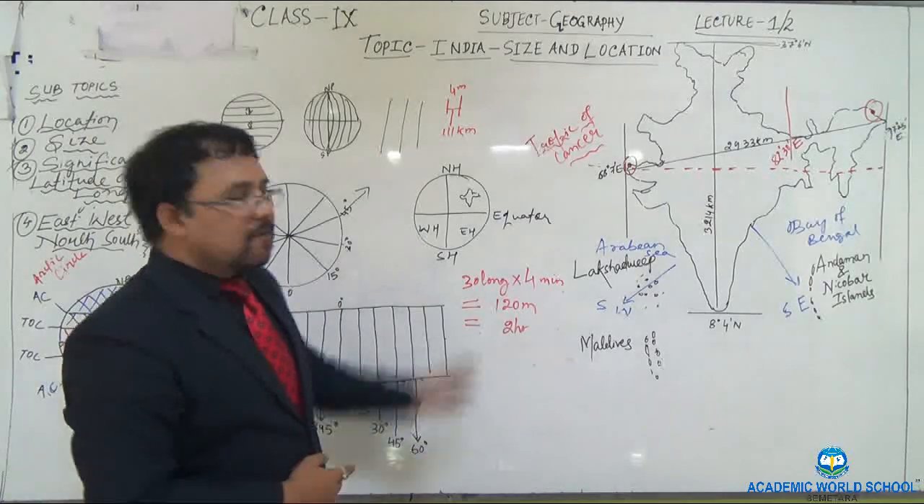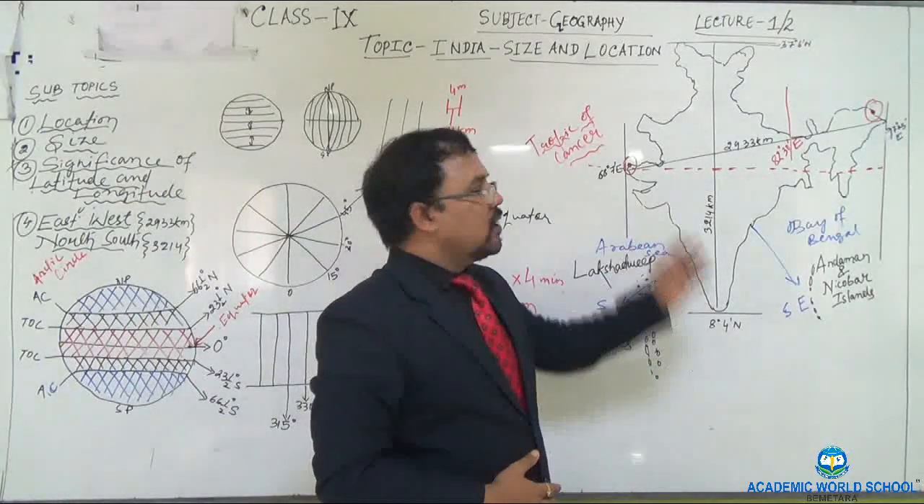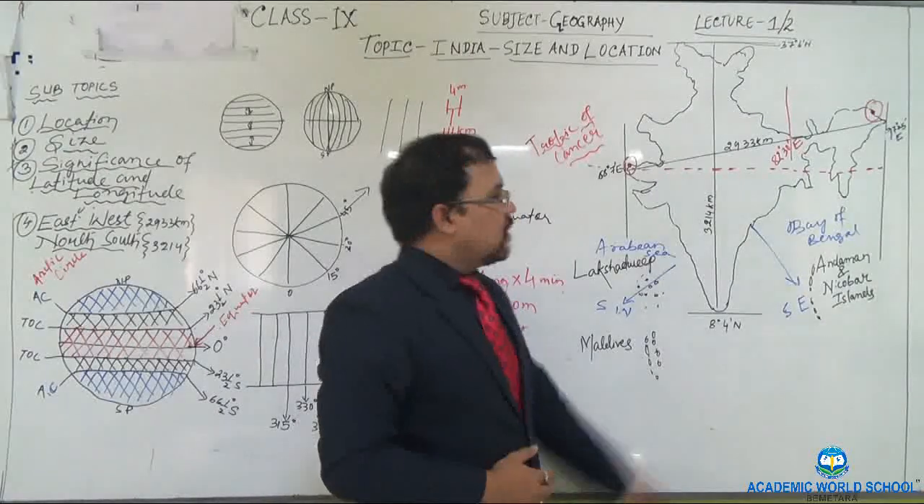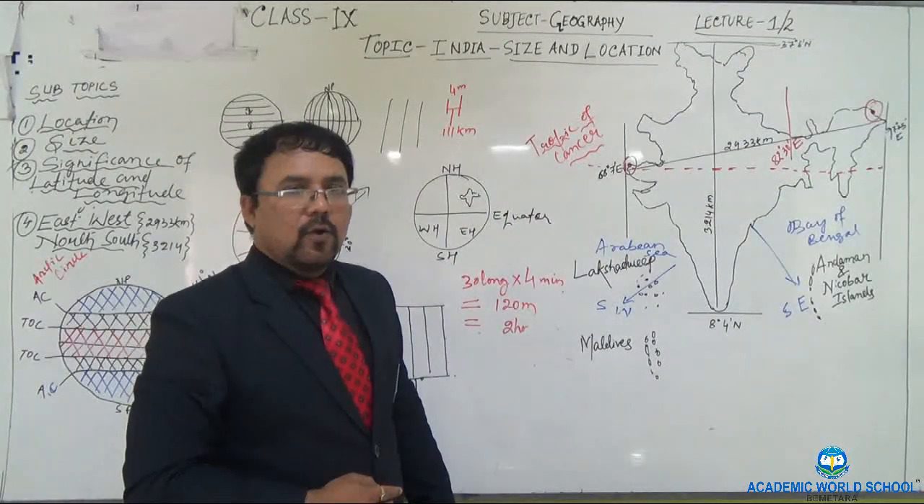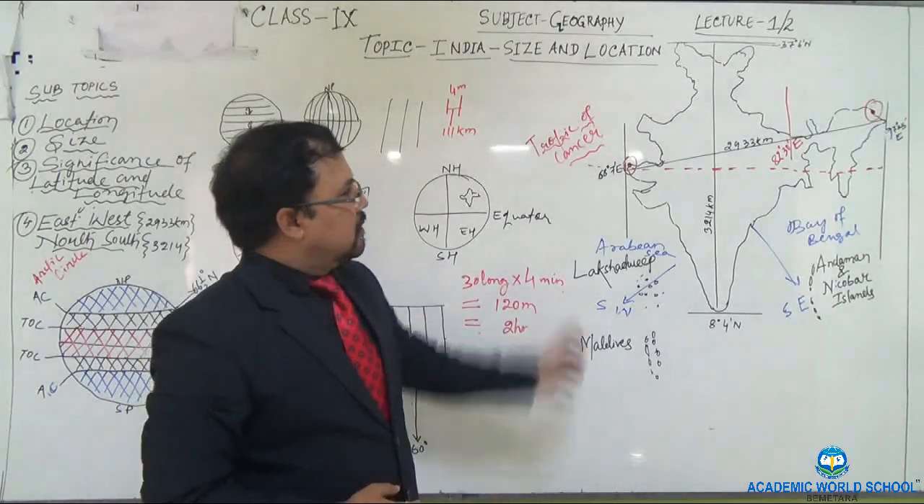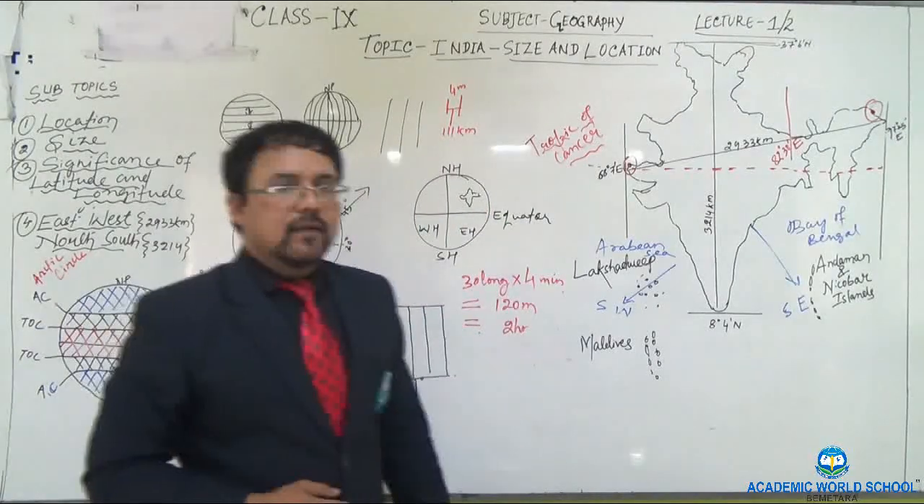So this is the significance of longitude. Just by the standard meridian of 82 degree 30 minute east, the time difference of 2 hours has been avoided. So this is the importance of the standard meridian.